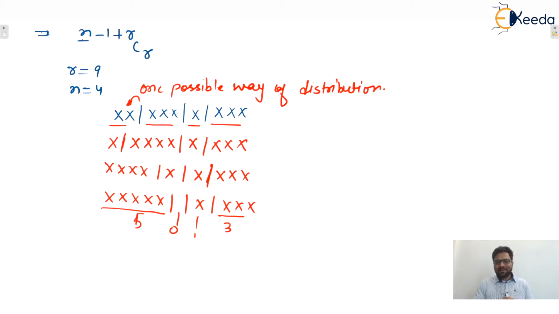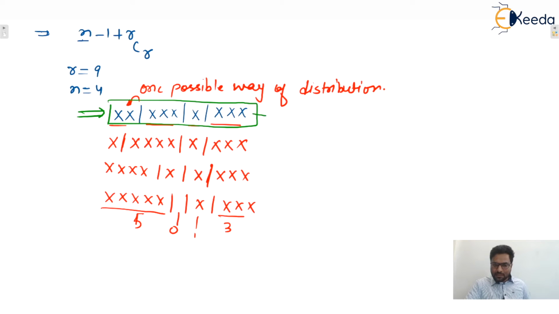That means we can say that here every permutation or arrangement corresponds to one way of distribution or not. So we can say that the total number of permutations of this particular word will give you the total number of ways of distribution. Yes or no? I hope this one is clear to everyone. So our task is to find the total number of permutations or arrangements of this particular word. Any word you can assume.